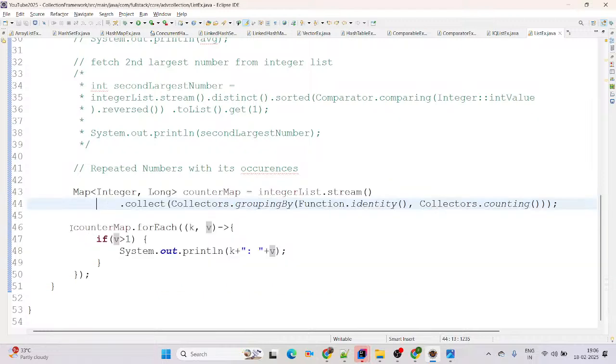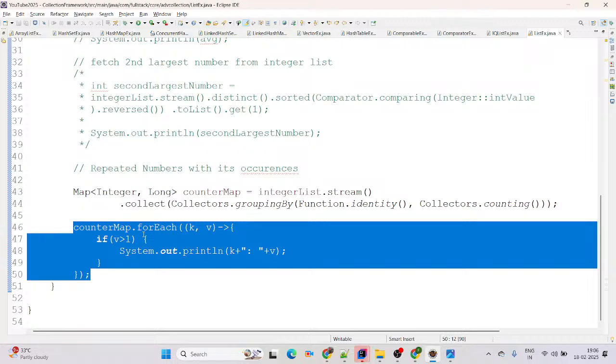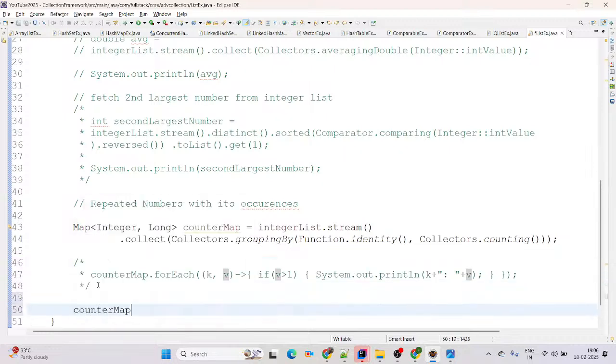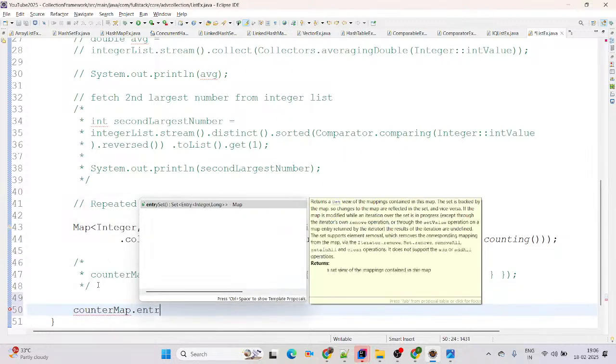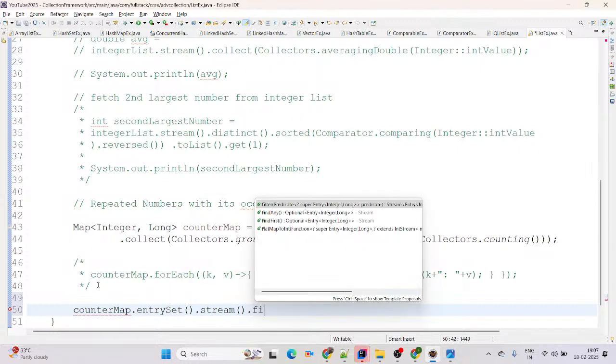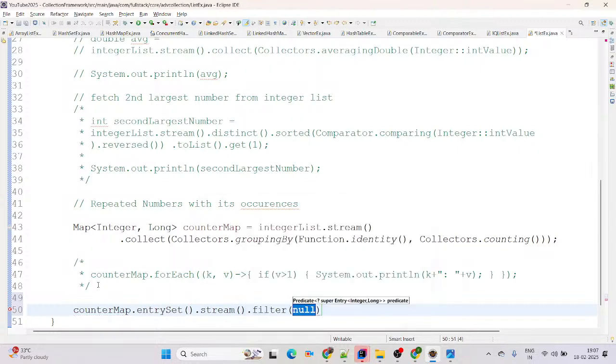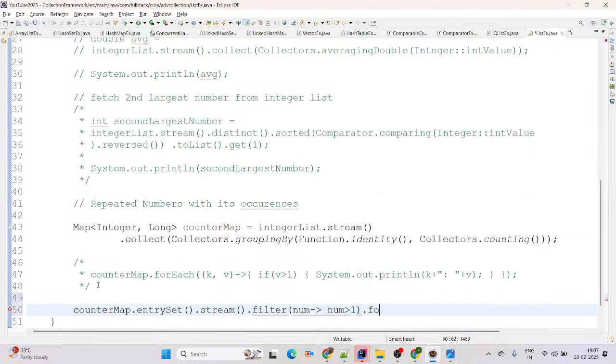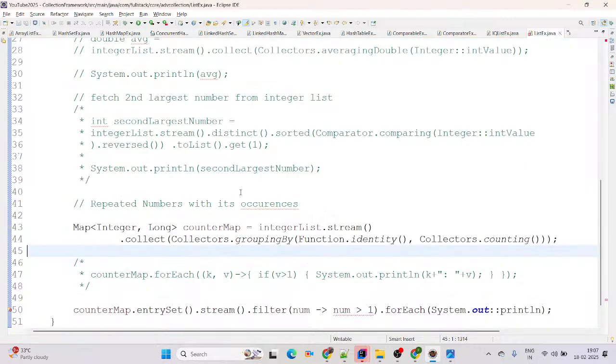Okay, and if the interviewer is not satisfied with this forEach and asks for it, you can use the Stream API. Then I will add one more piece of code here. You can simply consider here counterMap.entrySet().stream(), and then you can go to the filter, then filter on the basis of our number only, right? Yes. Then here you can simply say if the number, it means this value, is more than 1, then you can go to forEach and just try to print it with System.out.println. Now you can try with such an approach as well.